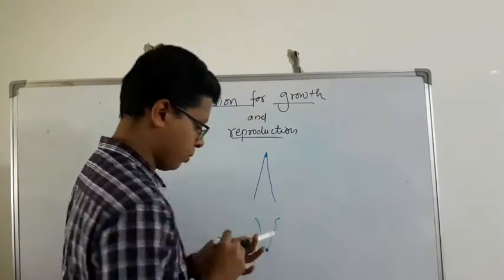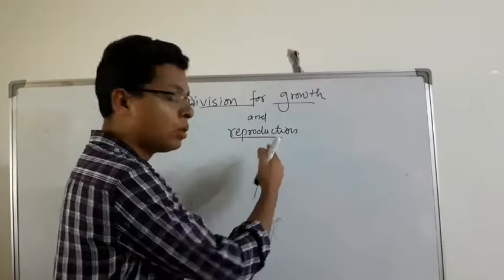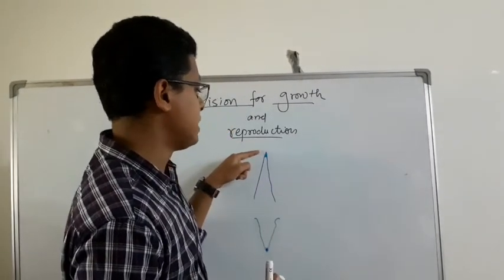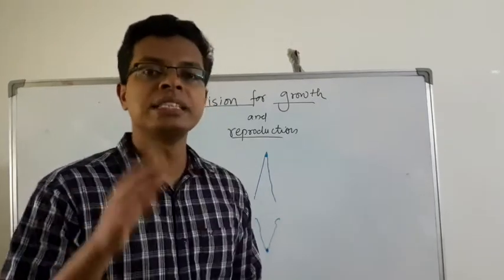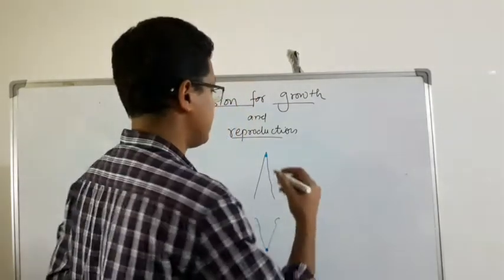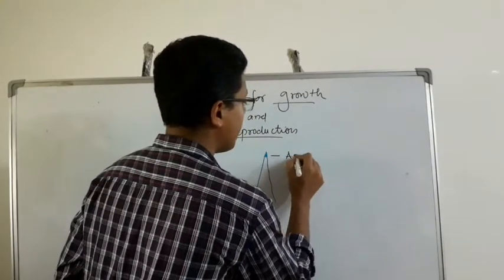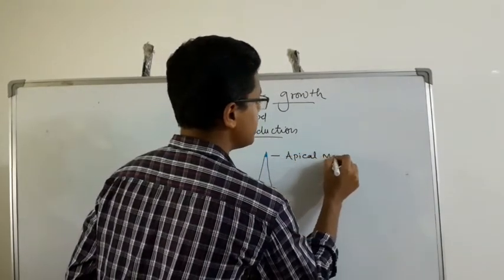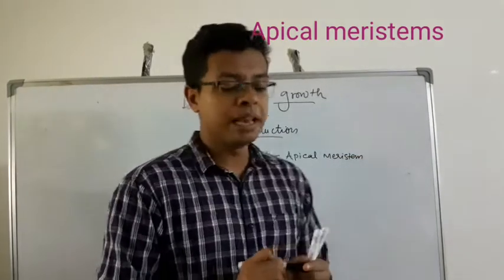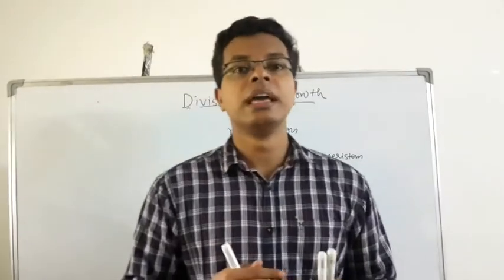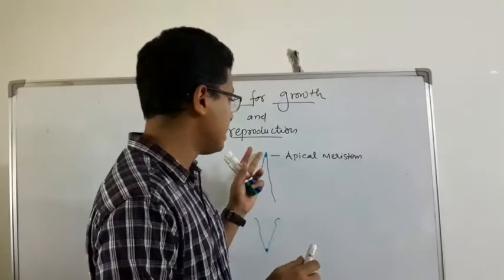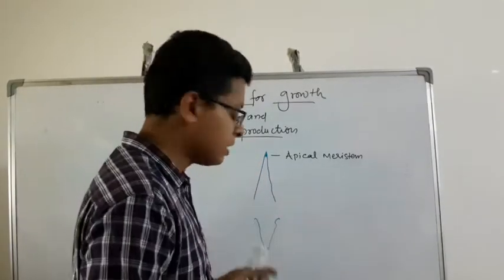On the tip of the stem and the tip of the root, there is a meristem present. This is called apical meristem. Tell me what? Apical meristem. This apical meristem helps in the length of the plant. It is seen where? On the tip of the stem and the root.